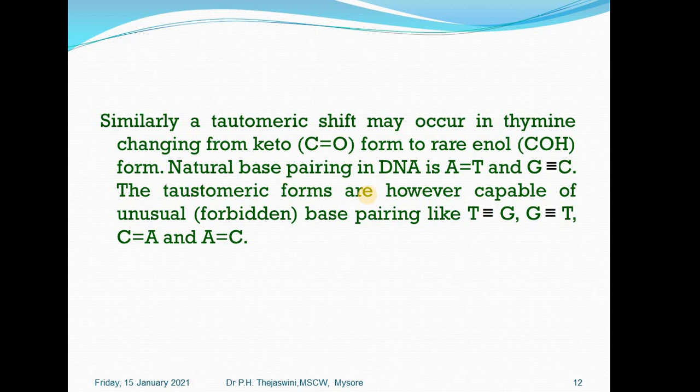This is just a compilation. A tautomeric shift may occur in thymine, changing from keto to the rare enol form. Natural base pairing in DNA is A to T with 2 hydrogen bonds, that is adenine pairs with thymine and guanine pairs with cytosine. In tautomeric forms, these are capable of unusual or not normal base pairing. In an unusual case, thymine pairs with guanine. Guanine pairs with thymine. Likewise, cytosine pairs with adenine, and adenine is going to pair with cytosine.